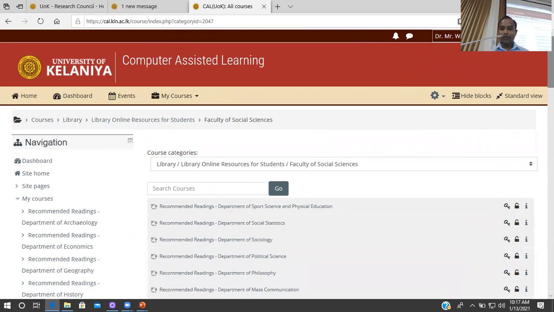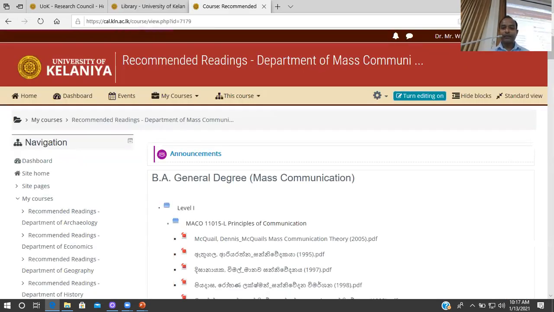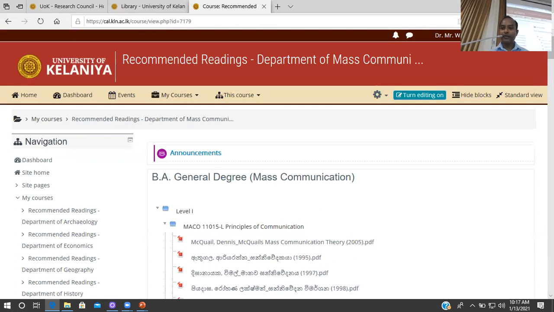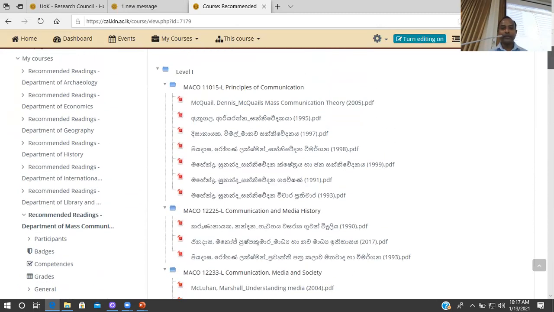But for each and every faculty we have divided the library CAL according to the academic department, and under which we again divide it according to the level, level 1, level 2, or level 3, like this, and then according to the course module.